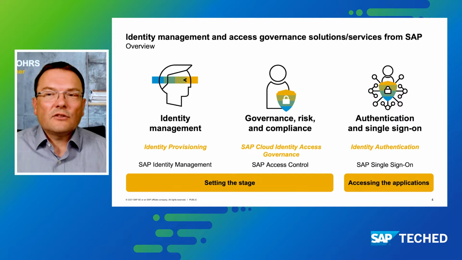This means that we need to be able to provision those user accounts from some central system, some central source of truth, such as an HR system or a directory, into the business applications. And this is done by an identity lifecycle management solution. In our case, we have two that we offer. For the on-premise world, it's SAP Identity Management, and in the cloud, it's the Identity Provisioning Service.